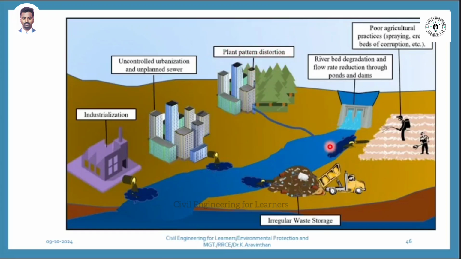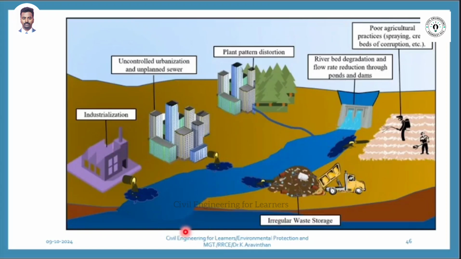You can see here, now you have uncontrolled urbanization, unplanned sewer. We are generating waste also, no? Not only industries are generating waste. For each and every household we have waste. This is also discharged into the river. Industrialization is also discharged into the river. We are dumping the waste, that also goes into the river. That is why the river gets polluted.